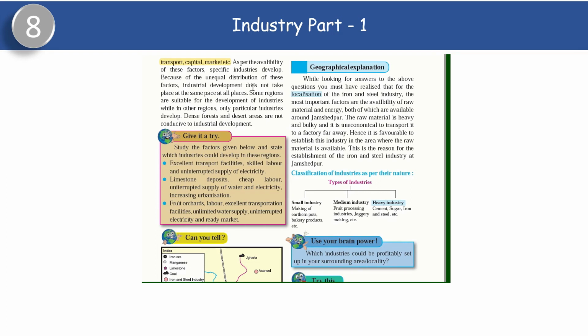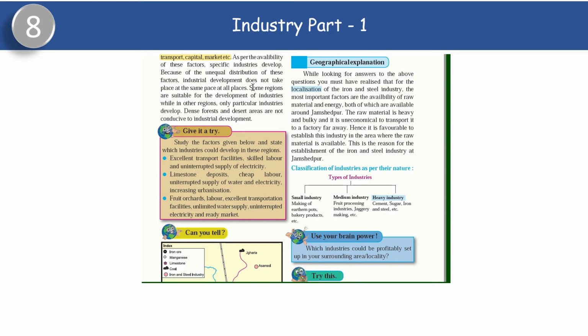Dense forests and desert areas are not conducive to industrial development. Dense forests are where the forest is very thick, where many trees have grown, and desert area is where sand is there. Conducive means what? Suitable to industrial development.